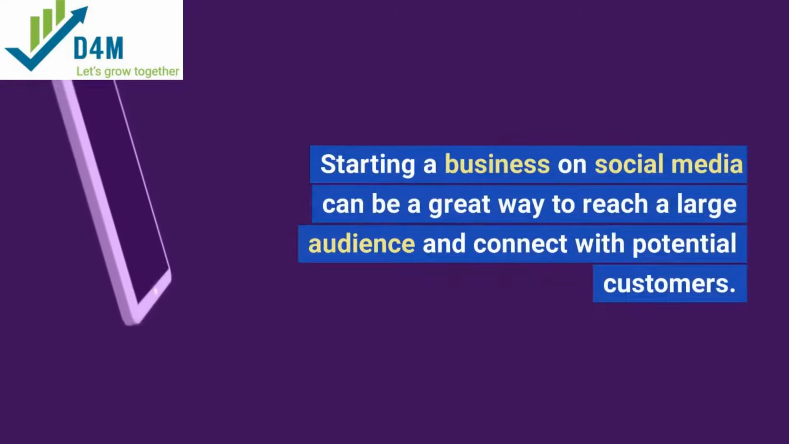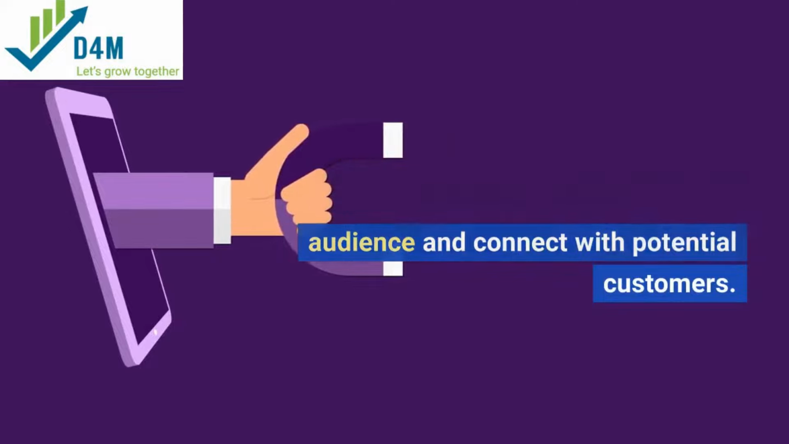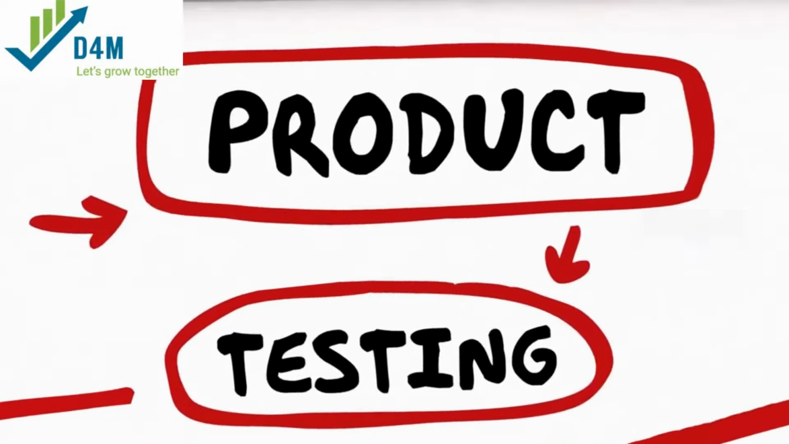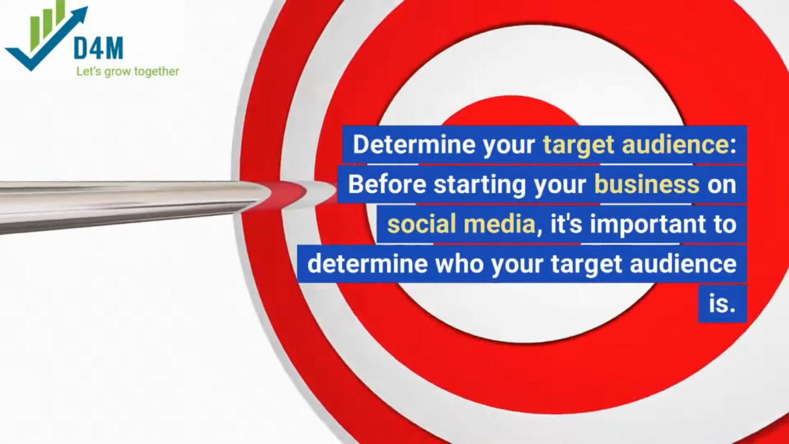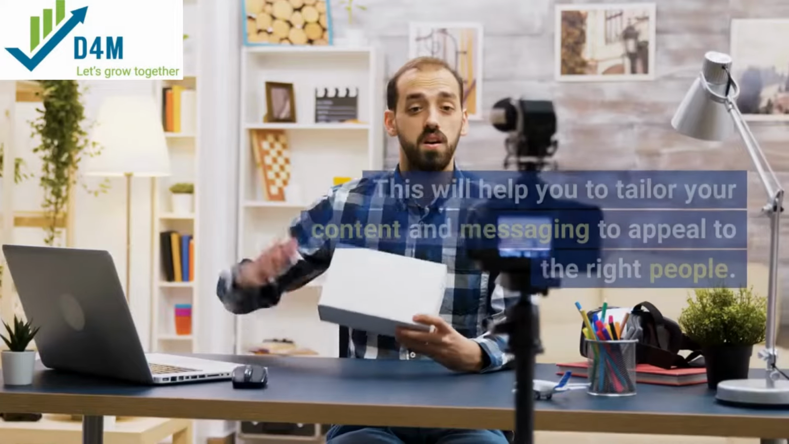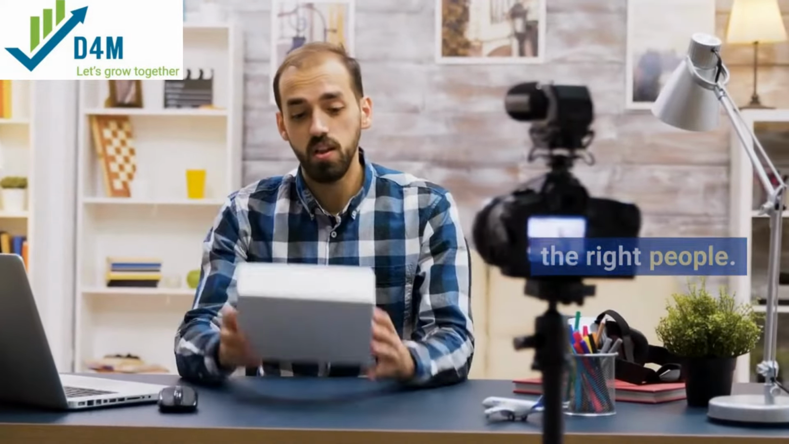Starting a business on social media can be a great way to reach a large audience and connect with potential customers. Here are some steps to help you get started. Determine your target audience. Before starting your business on social media, it's important to determine who your target audience is. This will help you to tailor your content and messaging to appeal to the right people.